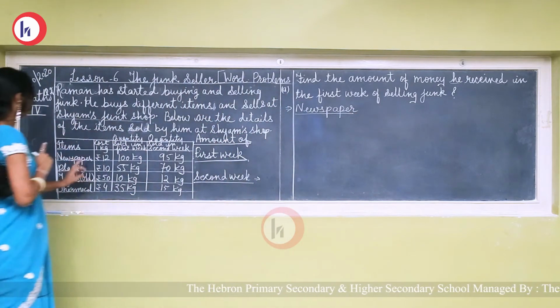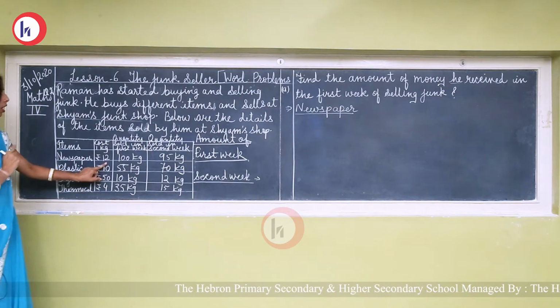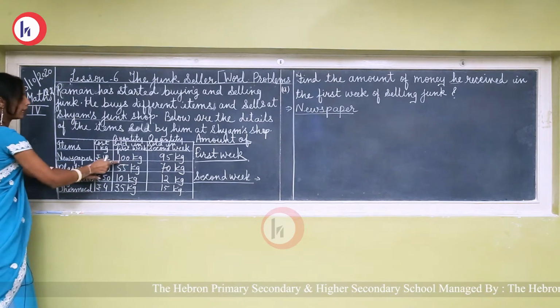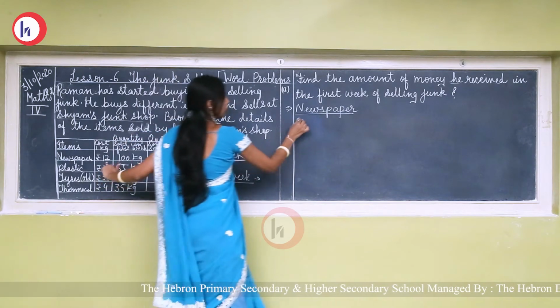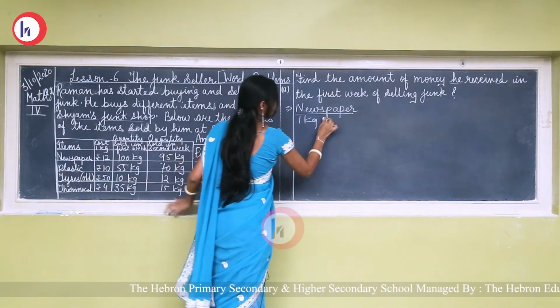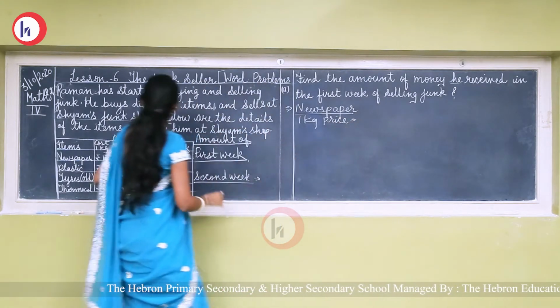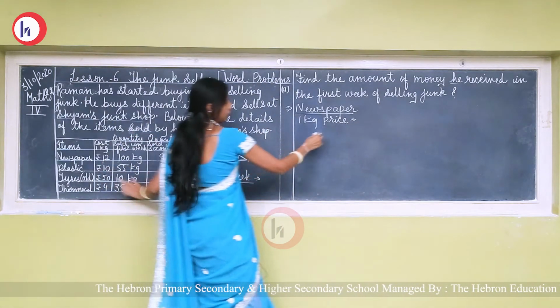So first of all, see, the first item, it is newspaper. Newspaper per kg price is rupees 12 and the quantity sold, it is 100 kg. So per kg, 1 kg price rupees 12.